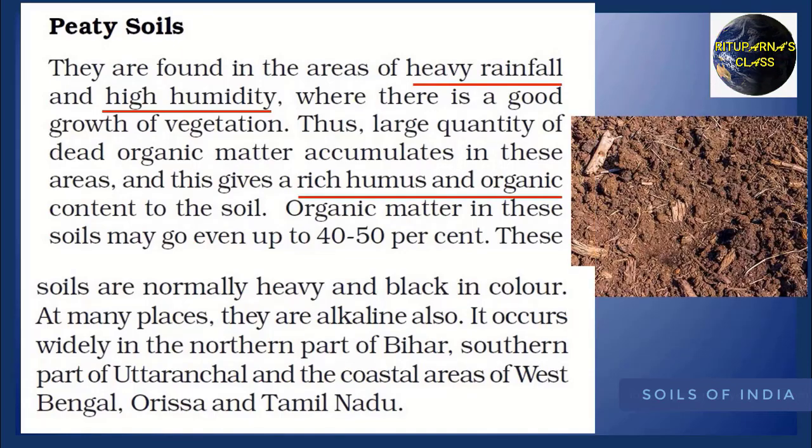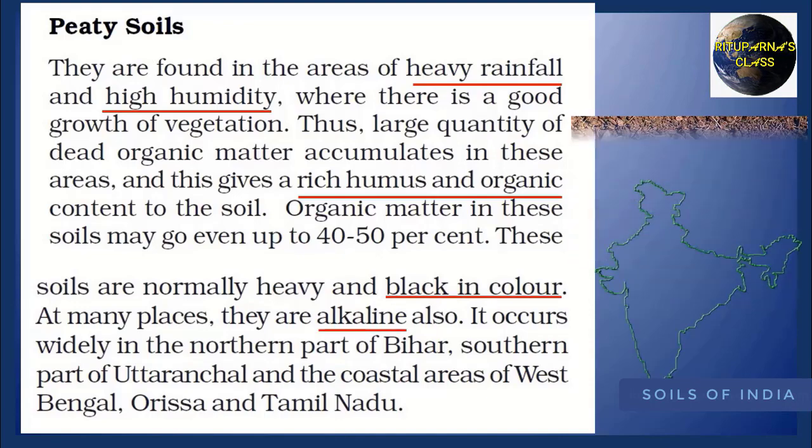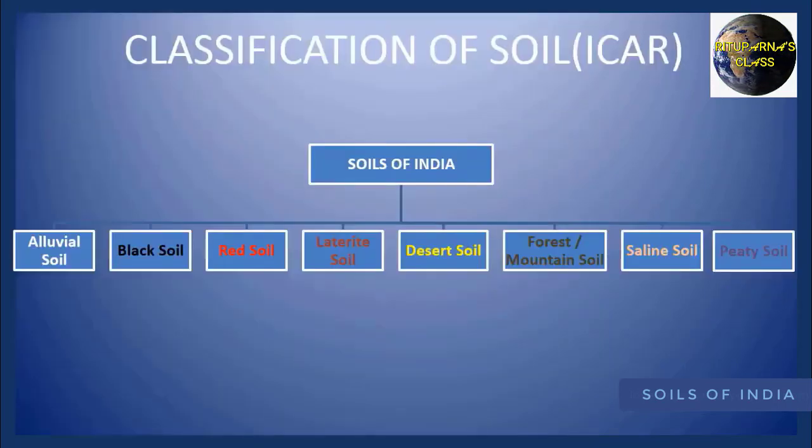Soils are normally heavy and black in color, but by nature they are alkaline in few places. It occurs in the northern parts of Bihar and Uttaranchal, and you can see the coastal areas of West Bengal, Orissa and Tamil Nadu. That's all about soils in India.